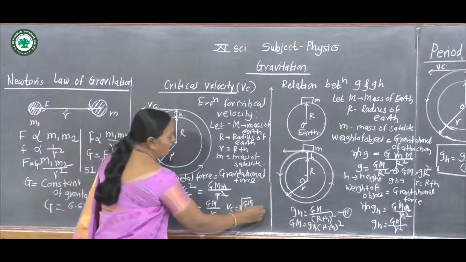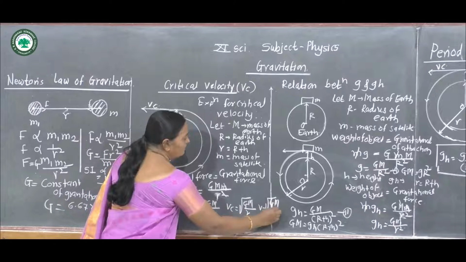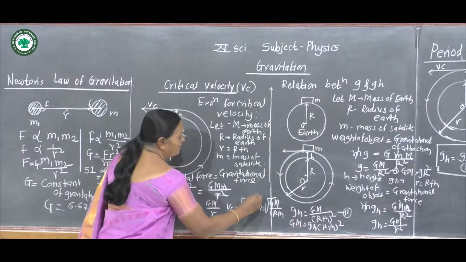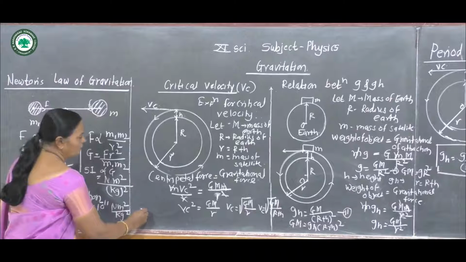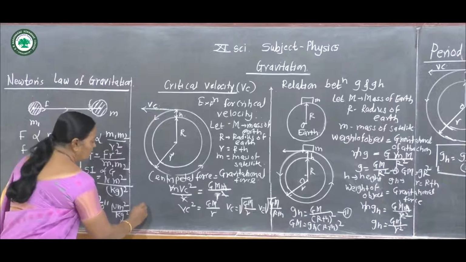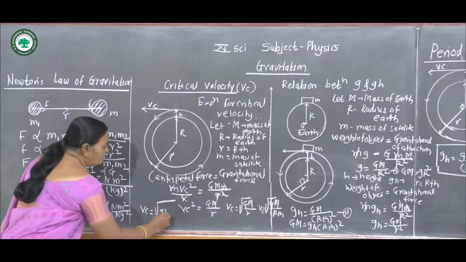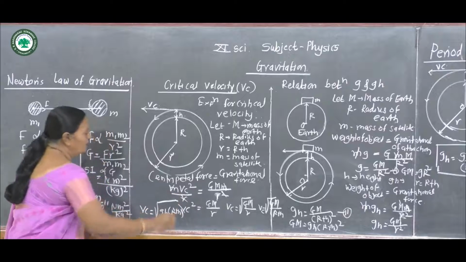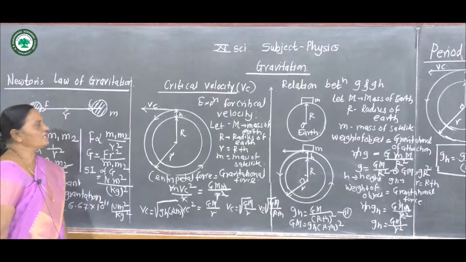Substitute the value of r, it is R plus h. So Vc is equal to under root GM divided by (R plus h). It is the expression for critical velocity.